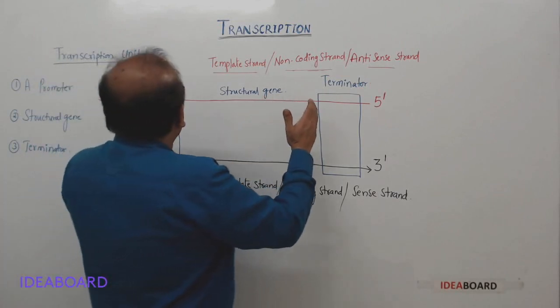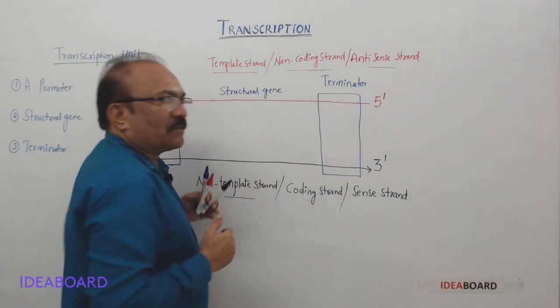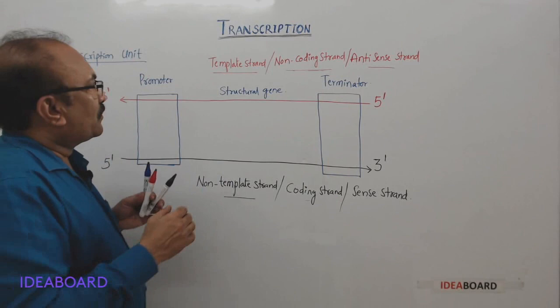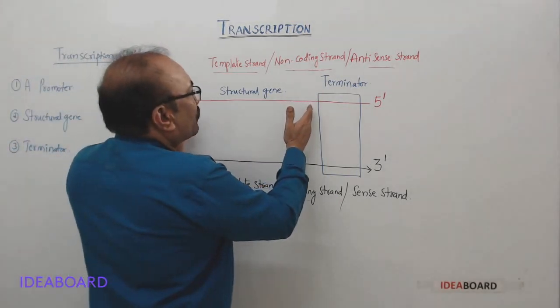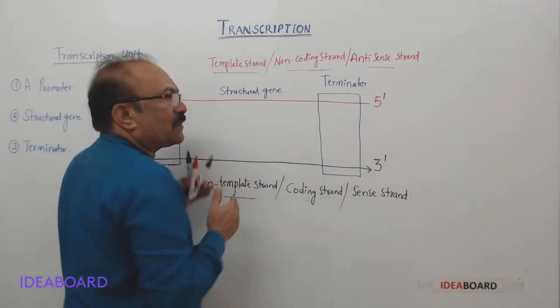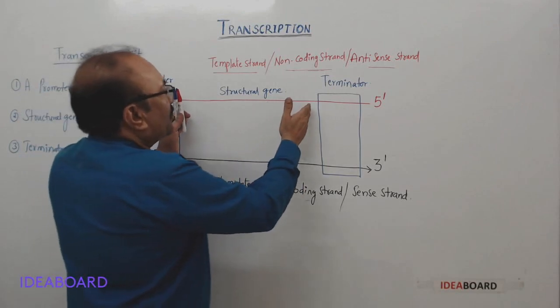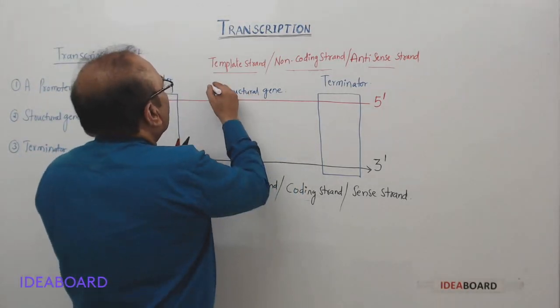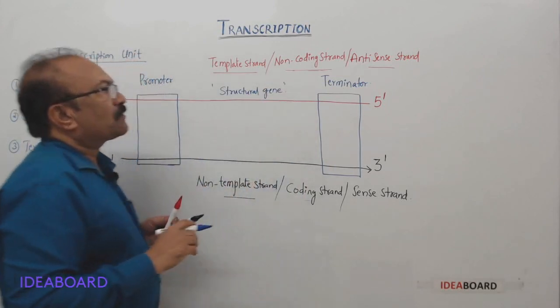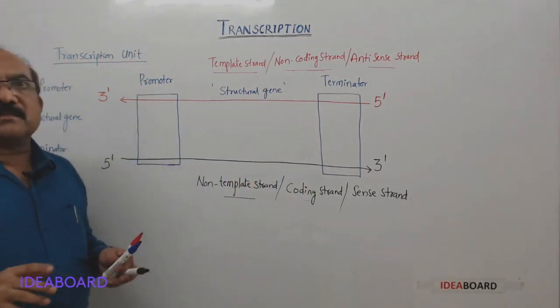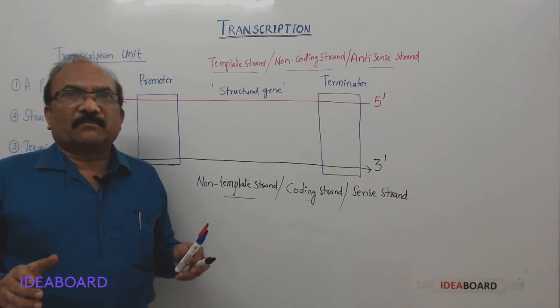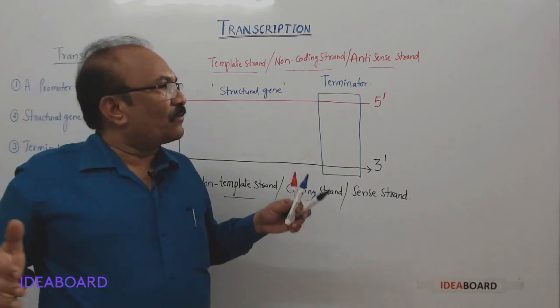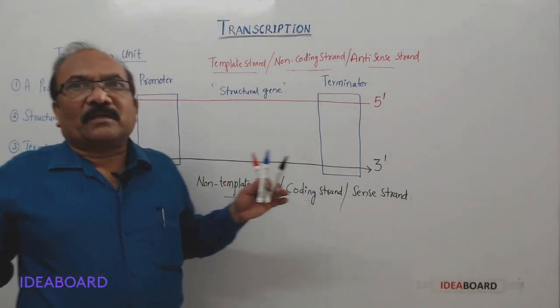And between this promoter and terminator region, the actual information for the formation of mRNA is present, and that segment is called what? Structural gene. So I hope you are understanding. The structural gene is present between promoter and terminator.